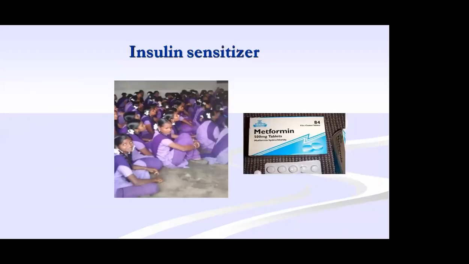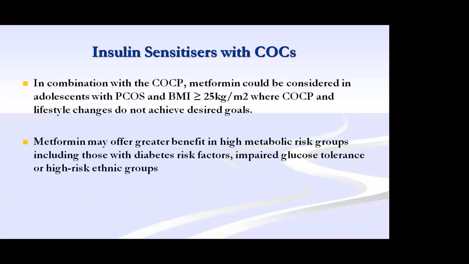Then what about the metformin? Metformin, insulin sensitizer. As I told, in insulin resistant cases with acanthosis and family history, if present only, this metformin has to be given. Metformin should not be given to reduce the obesity. In combination with OC pills, metformin can be given if the BMI is above 25 and again the cycles are not settled and the patient is very obese. To avoid the metabolic complications, you can give the metformin.